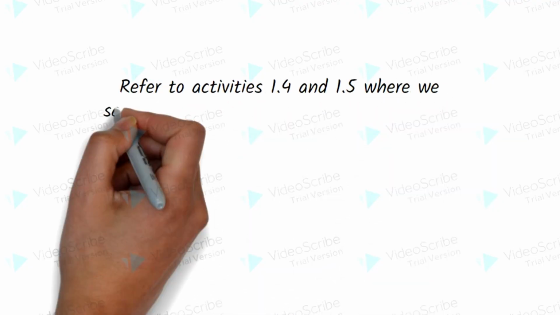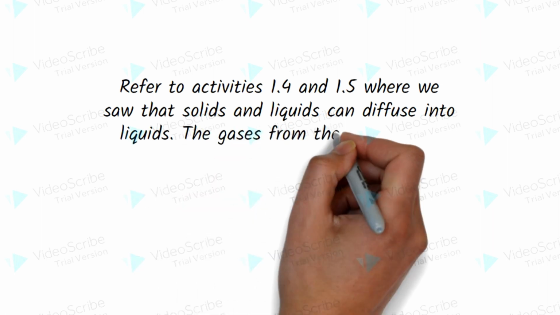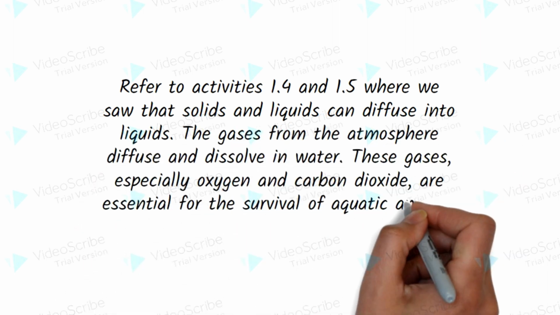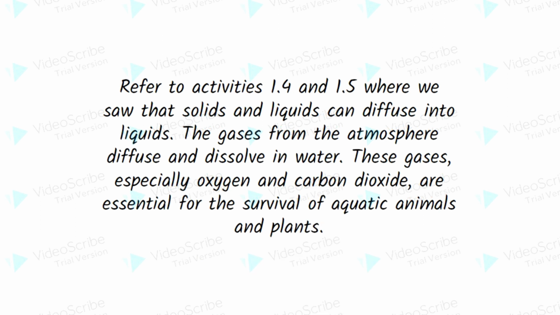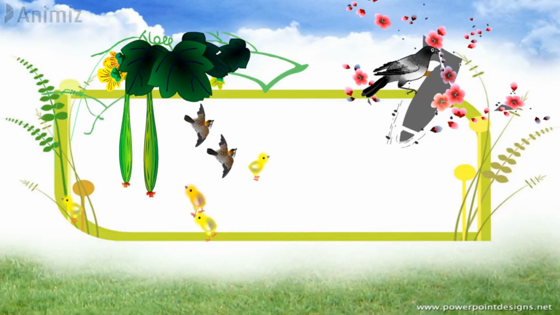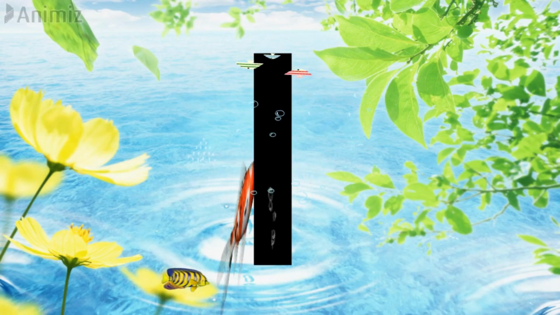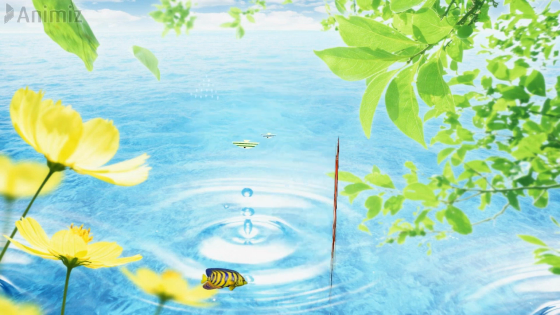Refer to activities 1.4 and 1.5, where we saw that solids and liquids can diffuse into liquids. The gases from the atmosphere diffuse and dissolve in water. These gases, especially oxygen and carbon dioxide, are essential for the survival of aquatic animals and plants. All living creatures need to breathe for survival. The aquatic animals can breathe underwater due to the presence of dissolved oxygen in water.